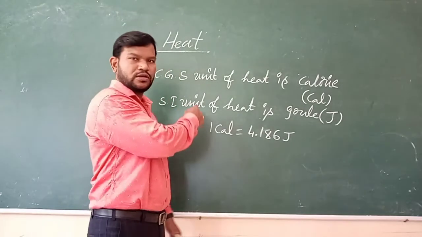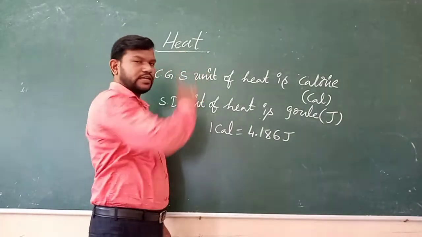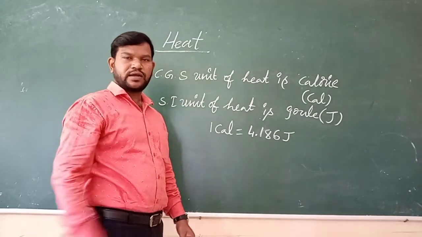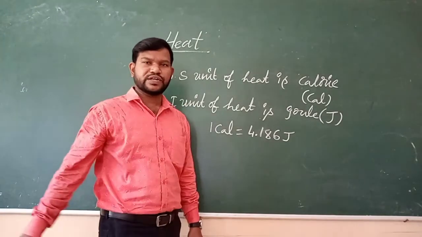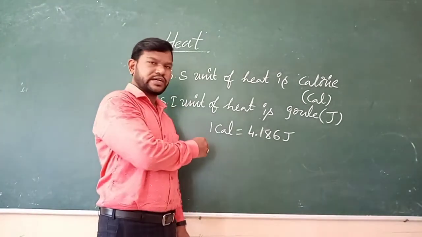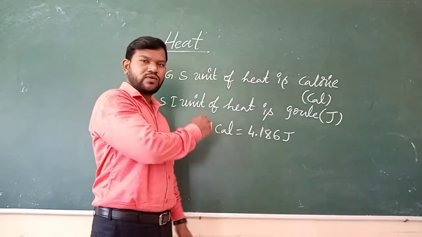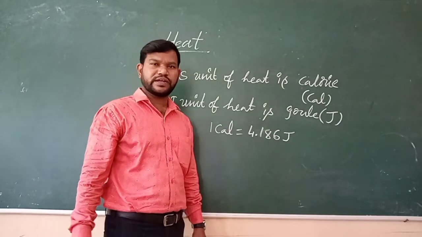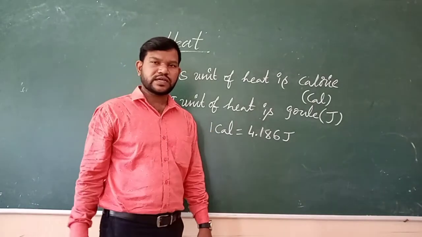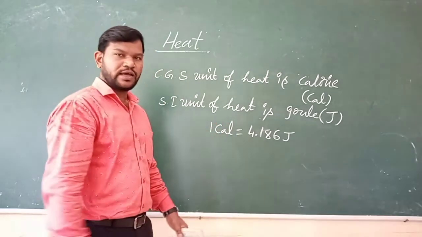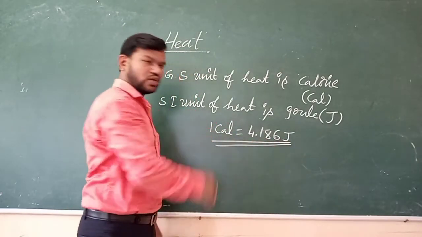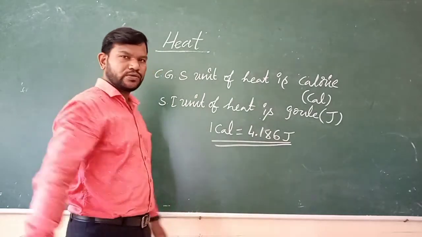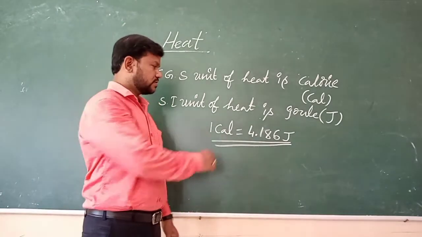Okay, students, I explained what is heat and what is temperature, and also the CGS and SI units of temperature, and the CGS and SI units of heat energy, and the relationship between calorie and joule. So 1 calorie is equal to 4.186 joule.